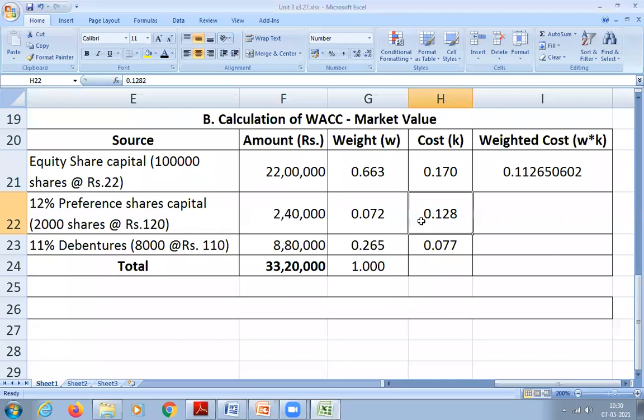You have a calculator, right? 0.0092. 0.0092, correct, or 93 also is fine. Next, 0.265 into 0.077. I want this answer from, I'll tell the name. Only those students, please tell.